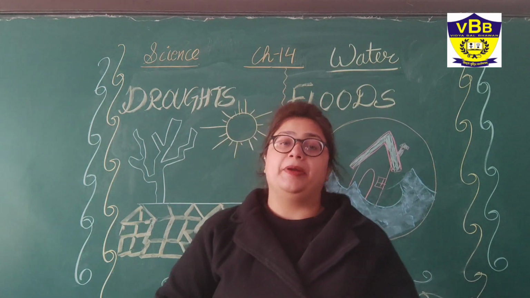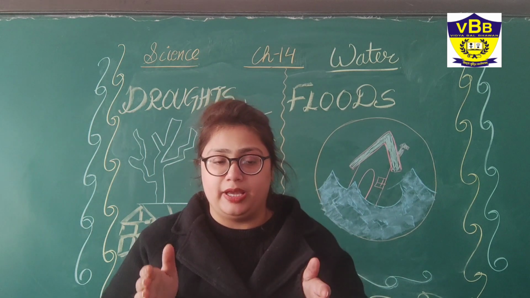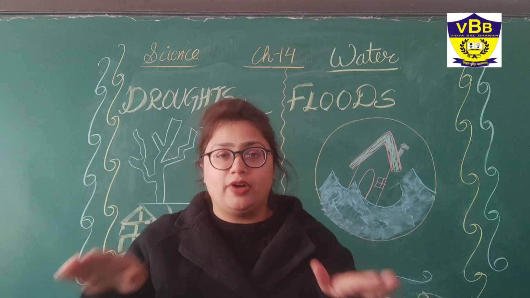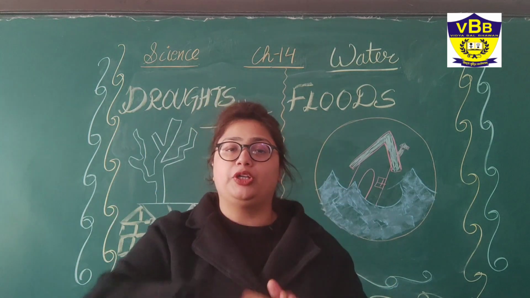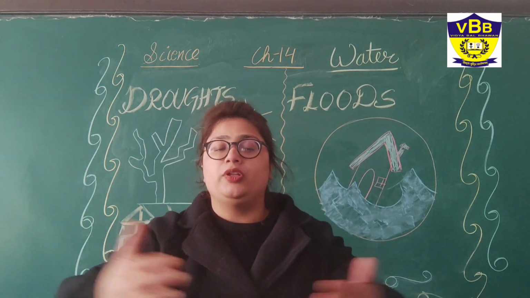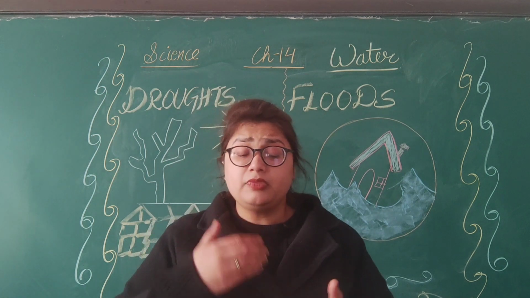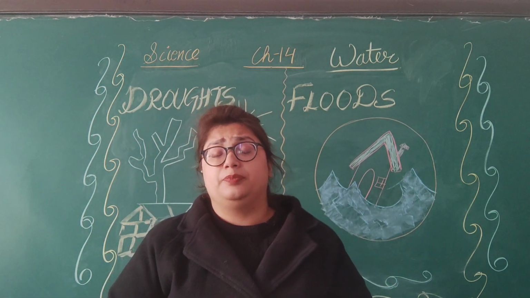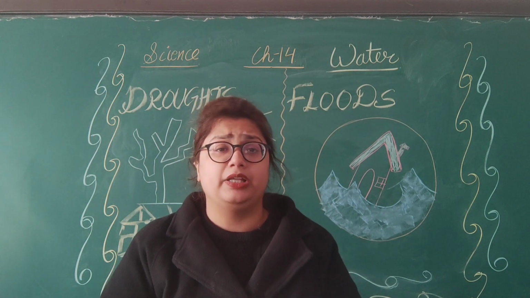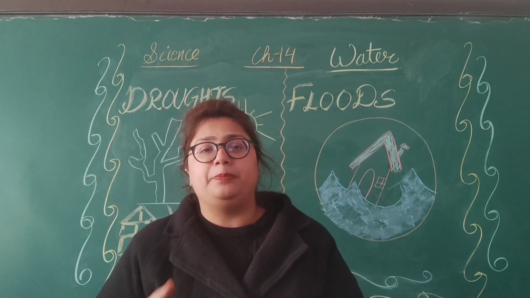Flood can also happen due to river overflow. For example, if there is a river in a particular area and because of excessive rainfall, the river overflows. It is filled completely, the water is going to come out from that river, and the area around that river is going to be affected by that flood. The people living there are also affected, the crops, the farms, the property, the animals, they are all going to be affected by that flood.